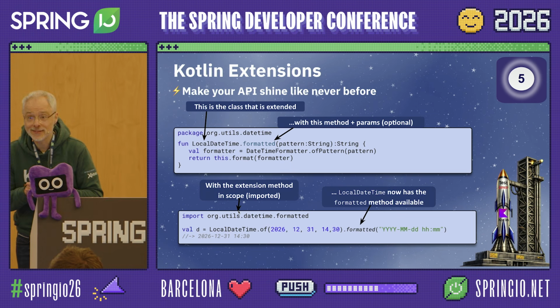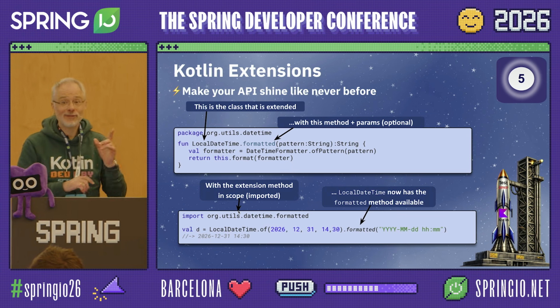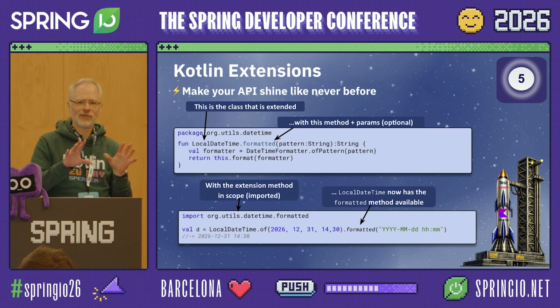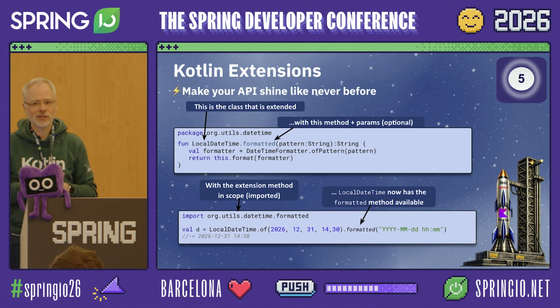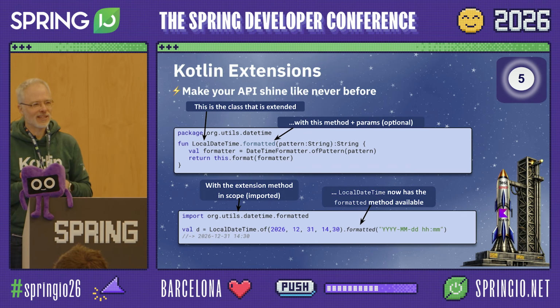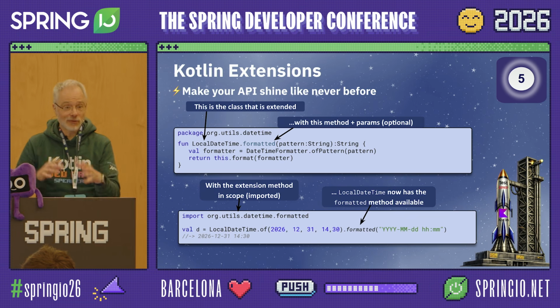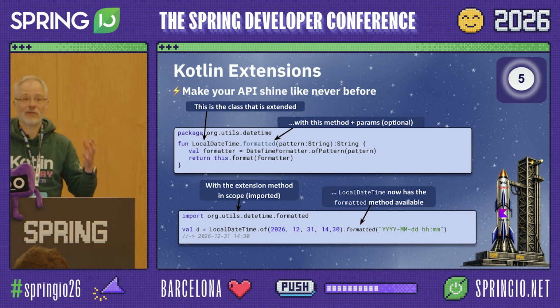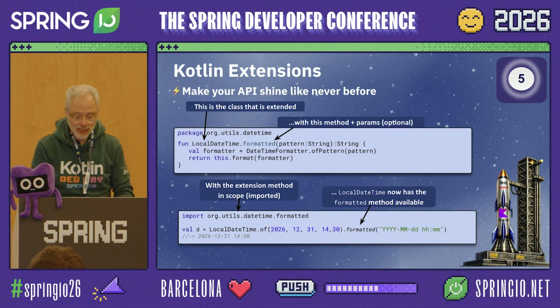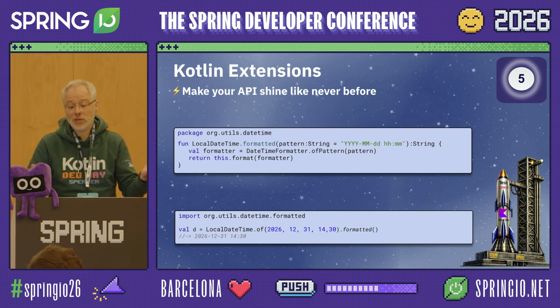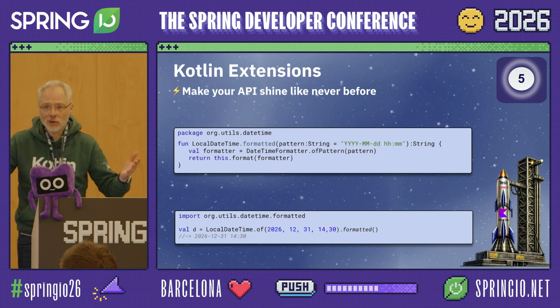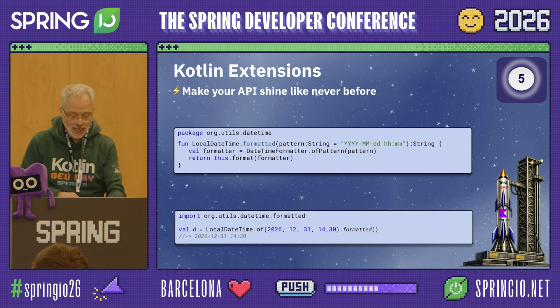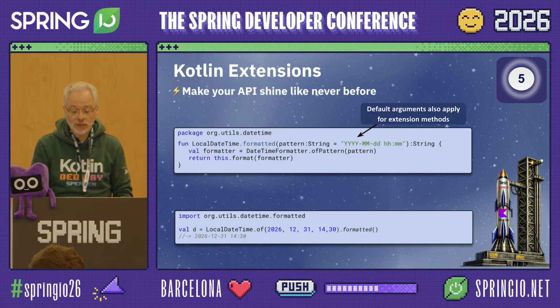And the cool thing is, your code completion will find them. Have you ever tried to find a wrapper method in Java in code completion? It's kind of hard. So this plays nicely with your IDE and tells you which glue code is available for your specific objects. And of course, because extensions are just other methods, all the other features like default arguments apply too.